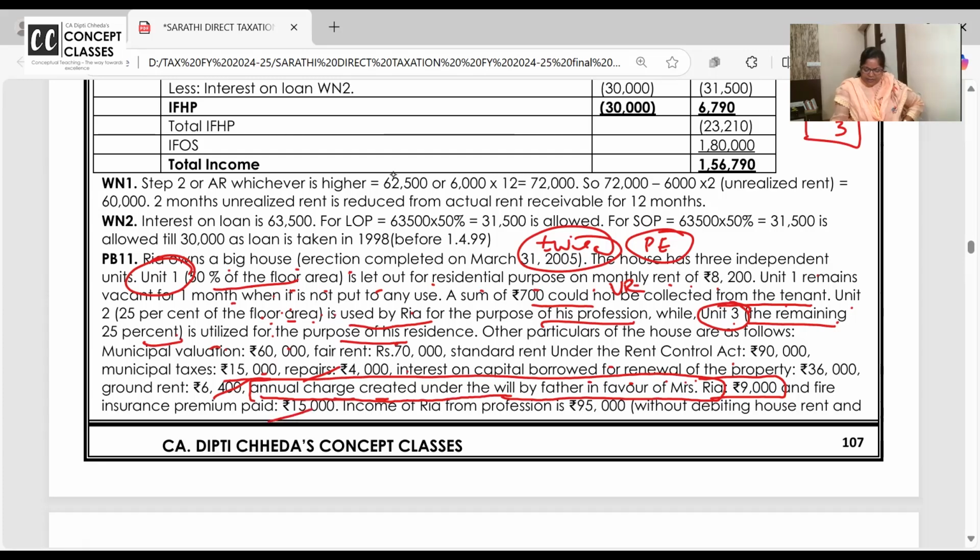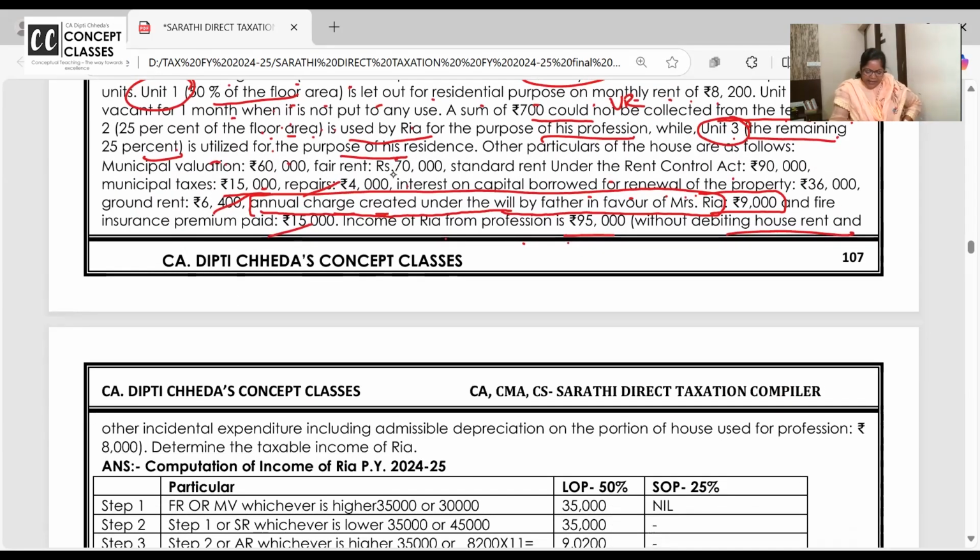Fire insurance will not be allowed. Income of Ria from profession is given without debiting house rent related expenses and depreciation, which is 8,000. In house property, you can't claim depreciation because standard deduction has come, right?